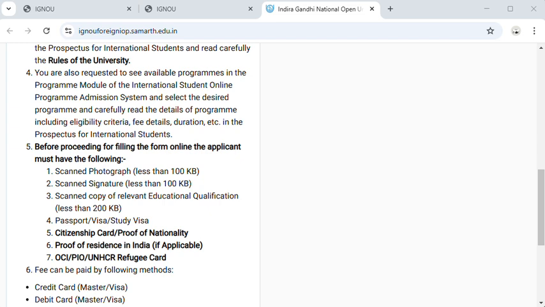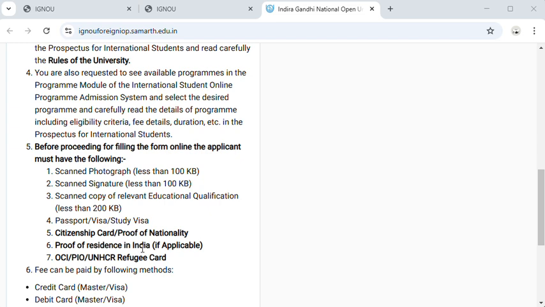Applicants should provide proof of admission to a full-time regular academic course in a reputed, recognized educational institution in India, and evidence of financial support. Next is the citizenship card or proof of nationality. This is a very important document for submission of the admission form for the January 2025 session. It can be your voter ID card, electricity bill, water bill, telephone bill, or birth certificate of India or other countries.